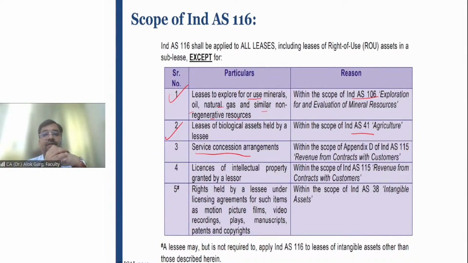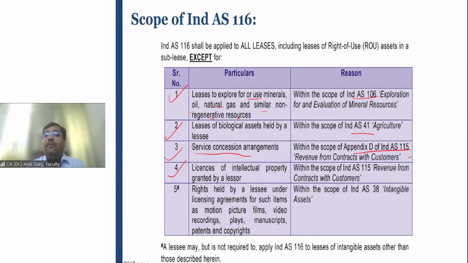If government has given 100 kilometers of road and told a private company to develop the highway and collect the toll for the next 30 years, this will be covered under Appendix C or D of Ind AS 115, revenue from contract with customers. It will not be covered under Ind AS 116.